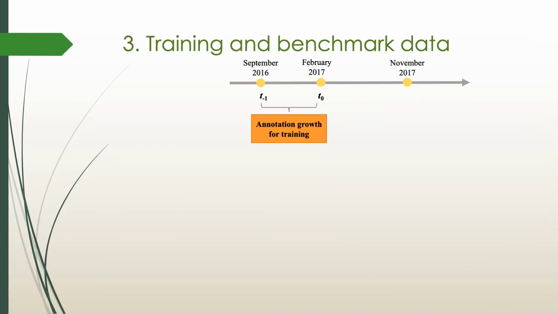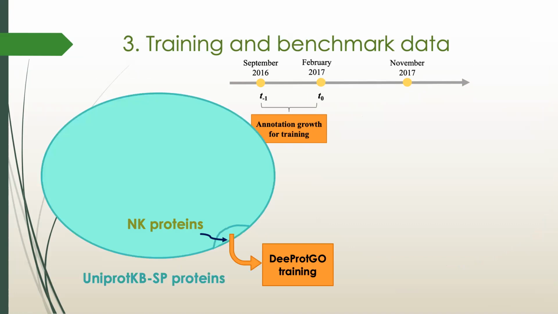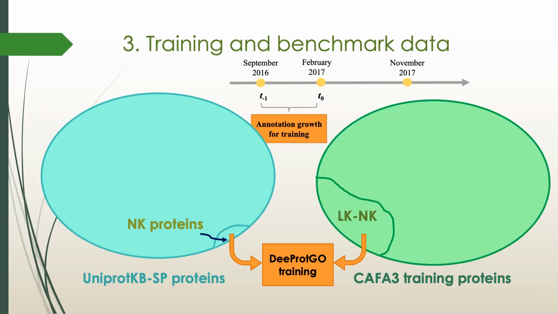To train DeeProtGO, we considered from T-1 to T0 as the annotation period for training proteins. Since the CAFA3 training dataset does not include no-knowledge proteins, we obtained them from the corresponding versions of UniProtKB SwissProt. However, these proteins were very few for training precise models. Thus, we designed a data augmentation strategy. For each sub-ontology of gene ontology, we analyzed the set of CAFA3 training proteins and selected those that, for this sub-ontology, are no knowledge. It means that this protein did not have annotations at T-1 for this sub-ontology, but have gained at least one annotation during the growth period that we defined for training data.